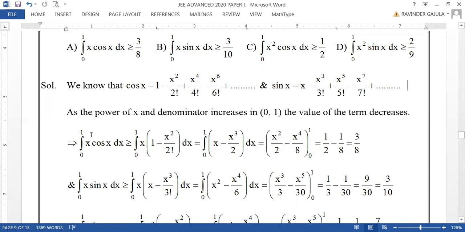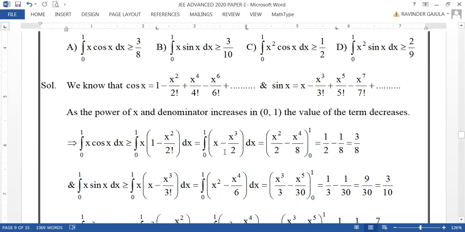So in 0 to 1, x cos x will be greater than or equal to this. Why? Because I am using only 2 terms of this sequence. We are denying some positive value, which means we are minimizing this value, so x cos x will be more than that. Hence, integral 0 to 1 x cos x will be greater than or equal to integral 0 to 1 x into only 2 terms of this one. We are denying some positive value, which means we are subtracting from cos x, so that cos x will be more than this one, right?